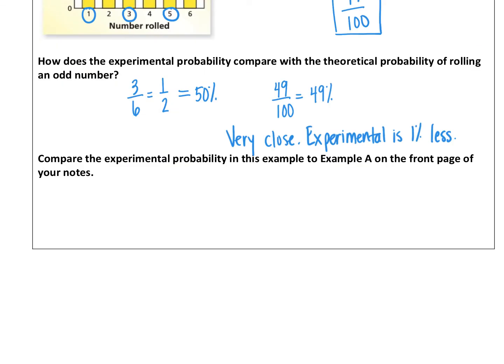Now let's compare the experimental probability in this example, which was 49%, to example A on the front page of your notes. In example A, we got 58%.